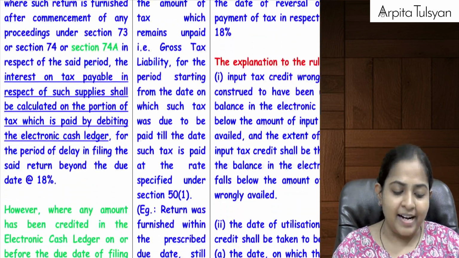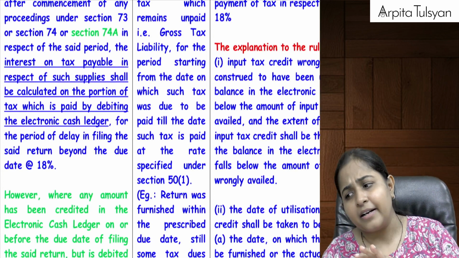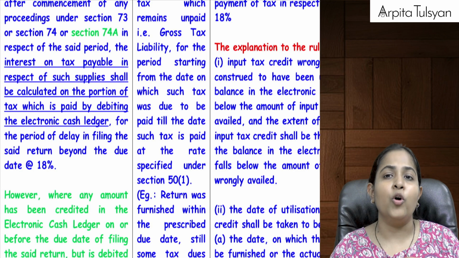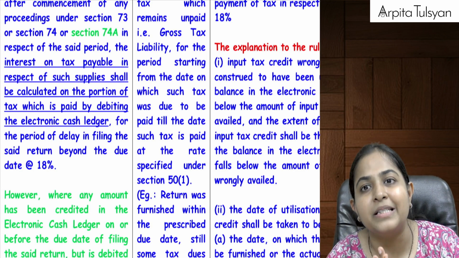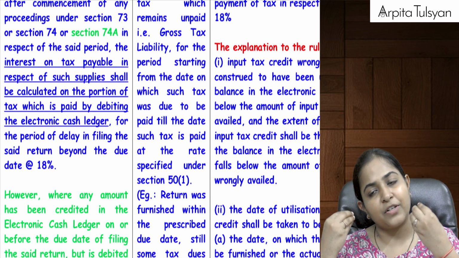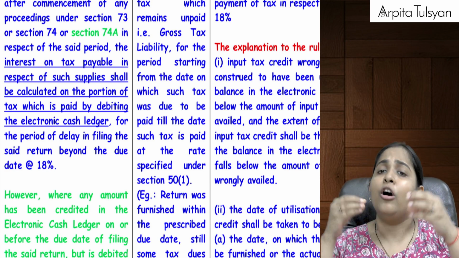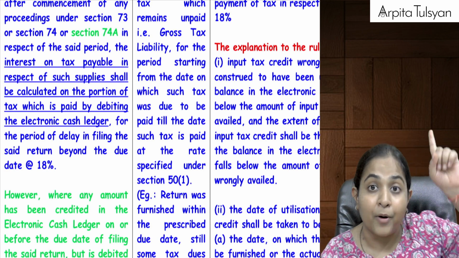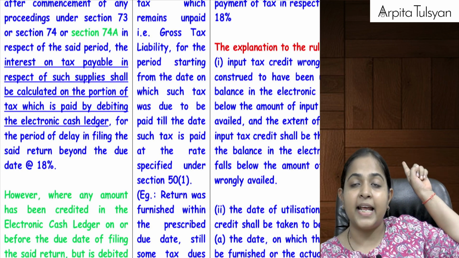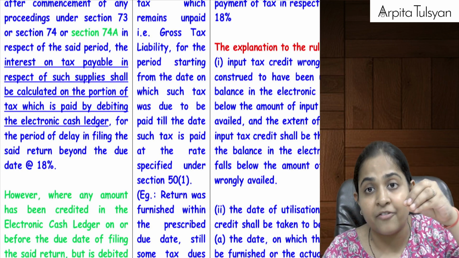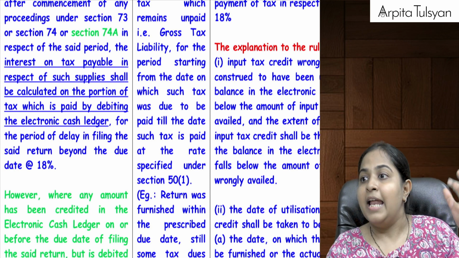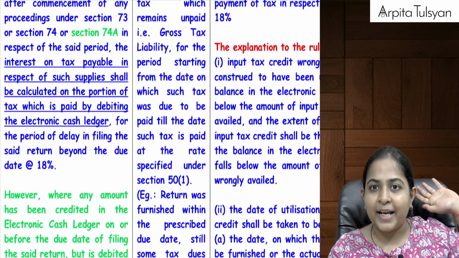But later you come to know that some transaction was missed in that particular return, or there is some tax payable pertaining to that return. Pertaining to the month of April, there is some tax which is still due. Now the original return was filed on time, right?